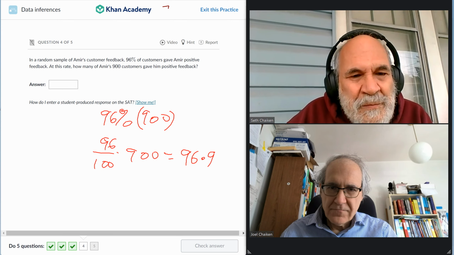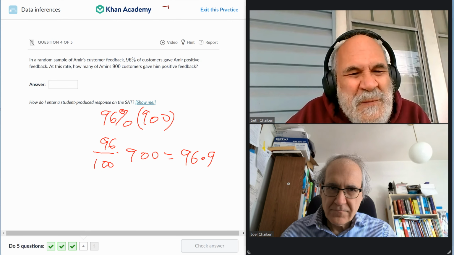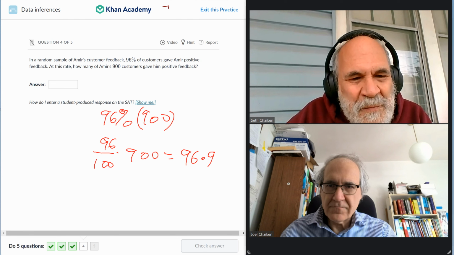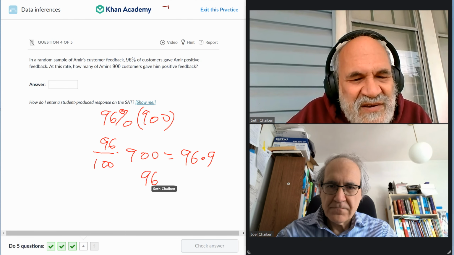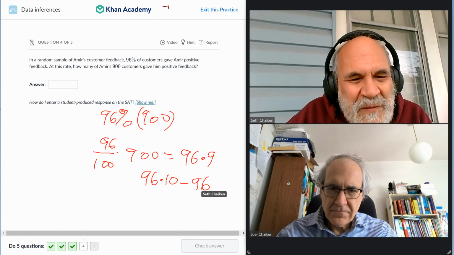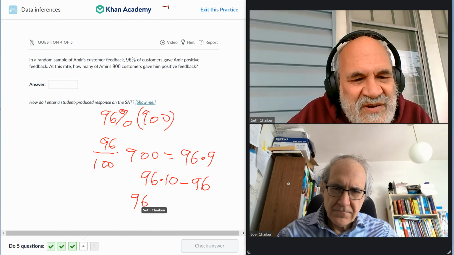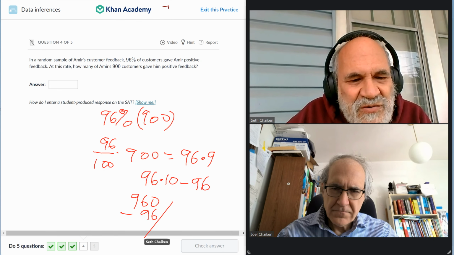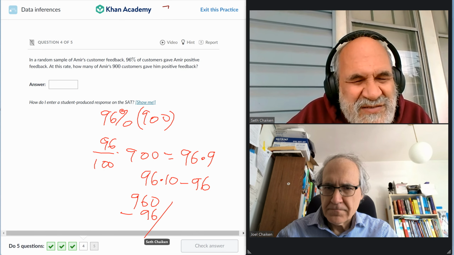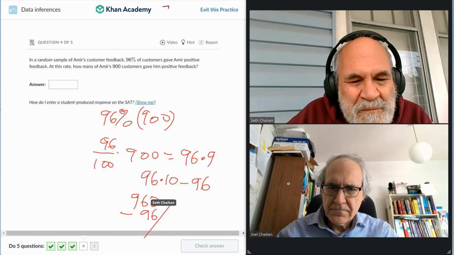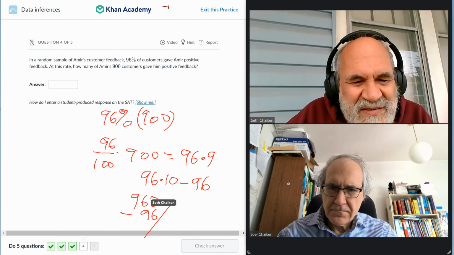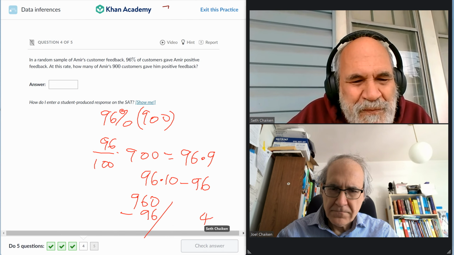No calculator. So one way of doing it is that this is 96 times 10 minus 96, which is 960 minus 96. Do the subtraction. 10 minus 6, borrow a 10, is 4.